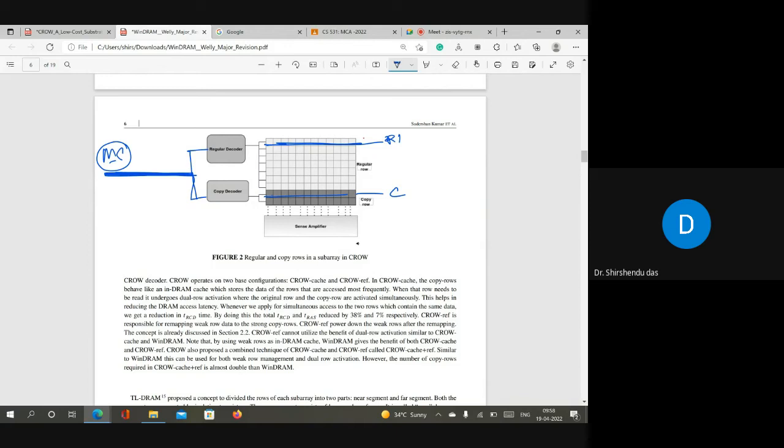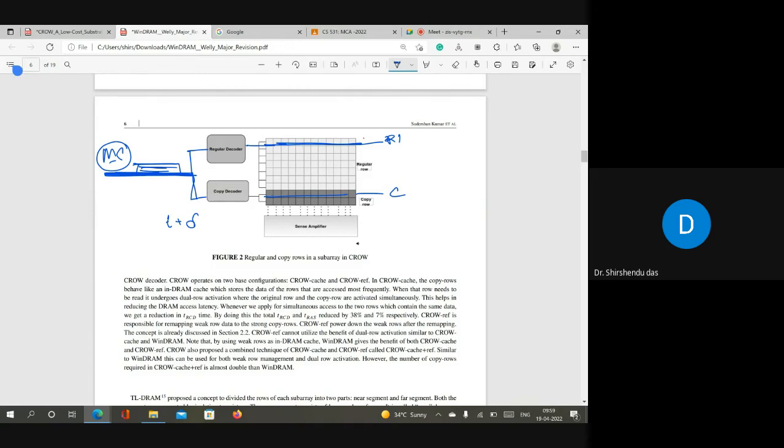So either you have to increase some lines here. You don't need to double the bus width, you need to add some bits to the bus width. This is one way. Another way is you have to add some delay. If the original time is t, then you have to use t plus delta to send two addresses one after another. The best design they proposed is to add 2-3 extra lines in this bus to send two addresses, the original row address and the copy row address, simultaneously. But even then it is increasing the overhead. This is the first point.